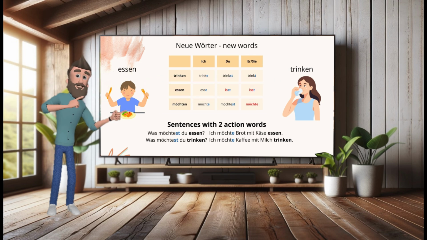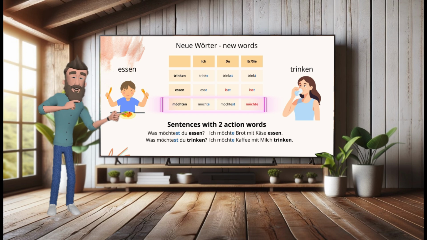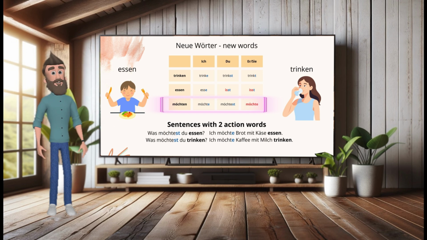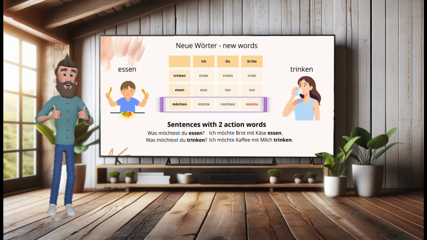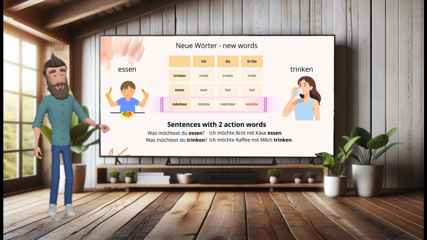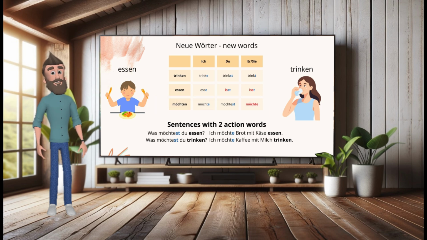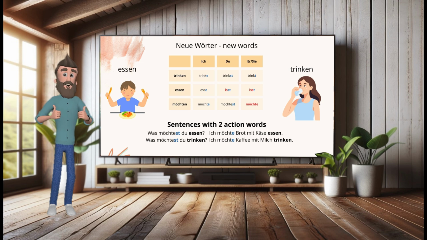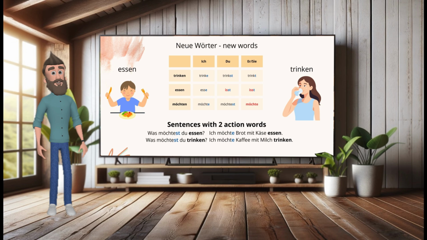And looking at möchten, we also see that one form is special. Ich möchte, du möchtest, all very regular, but er möchte. And just as in English, we memorize these forms. But for today's purpose, we are good to go with our two questions and answers and a lot of food and drinks. Let's take a look at them.